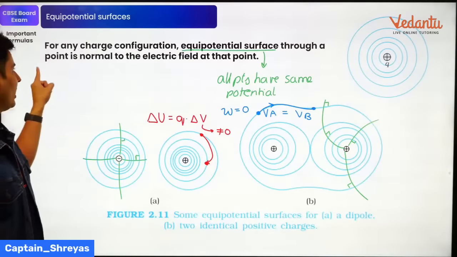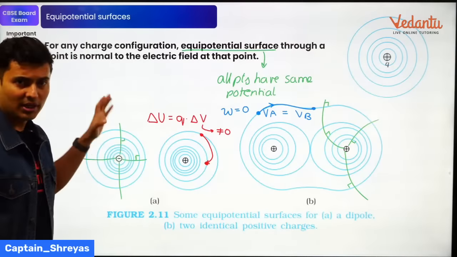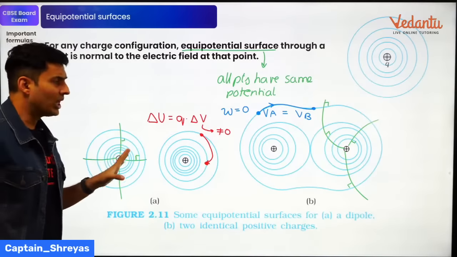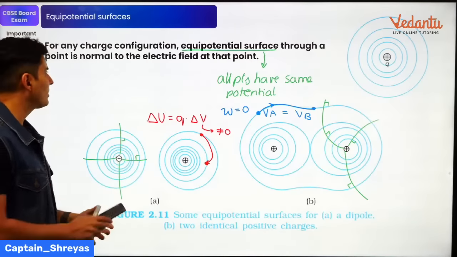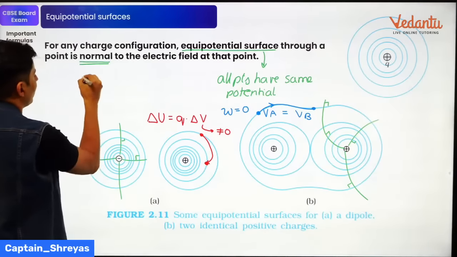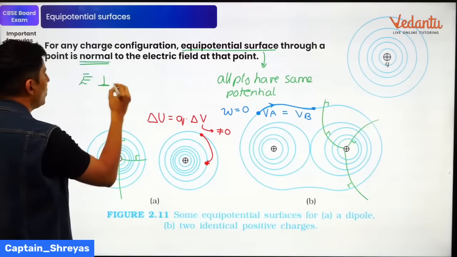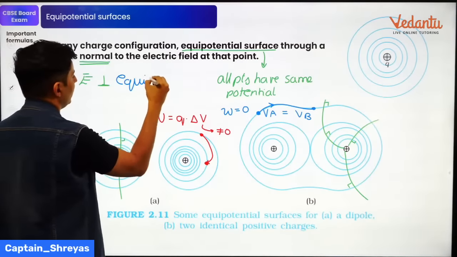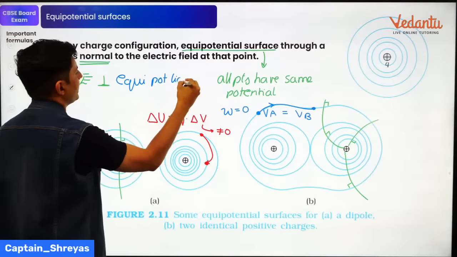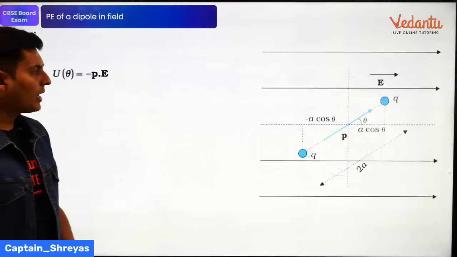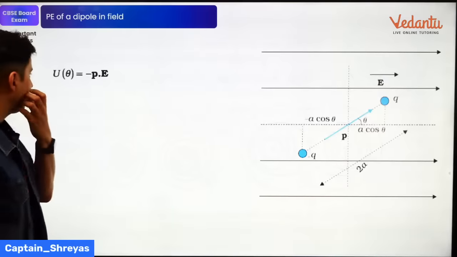So one very important property regarding potential and field is that the potential lines and field lines are always going to be perpendicular. So electric field is always going to be perpendicular to your equipotential line. Keep this in mind, okay? Moving ahead to the next important thing.